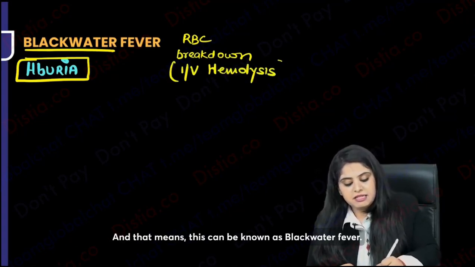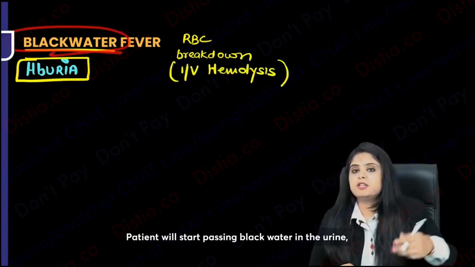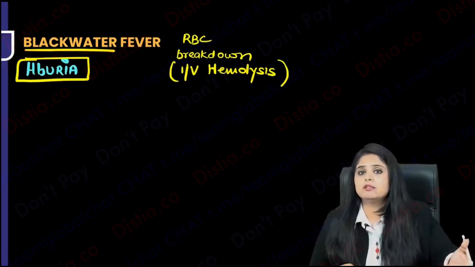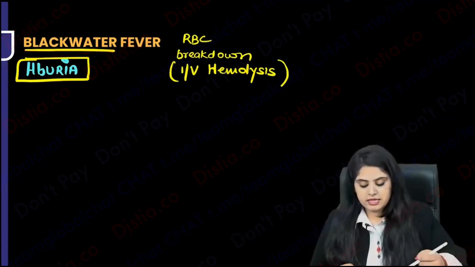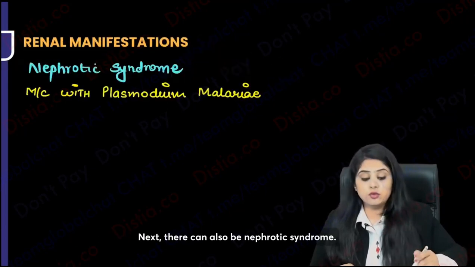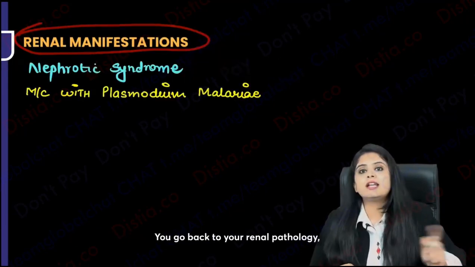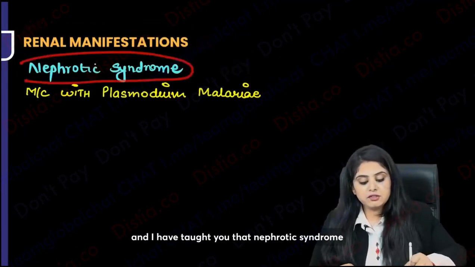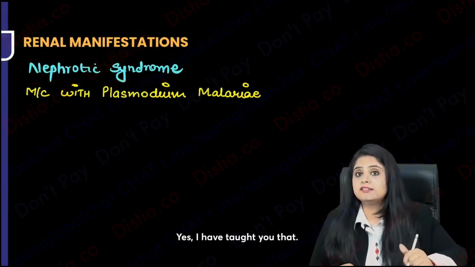And that means this can be known as black water fever. The patient will say, I'm passing black water in the urine. That is nothing but RBC breakdown. Next, there can also be nephrotic syndrome. You go back to your renal pathology, and I have taught you that nephrotic syndrome can occur because of malaria. Yes, I have taught you that.